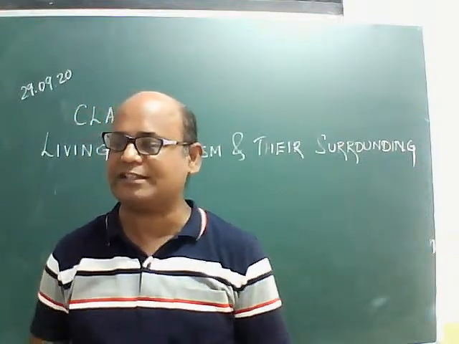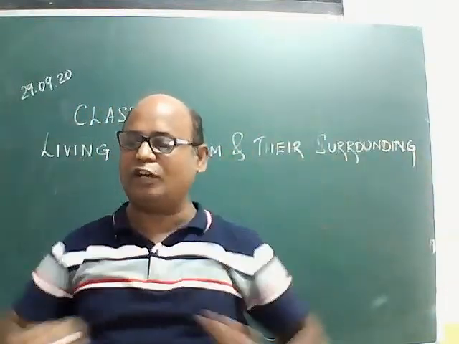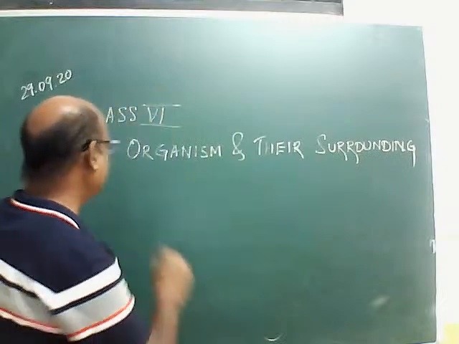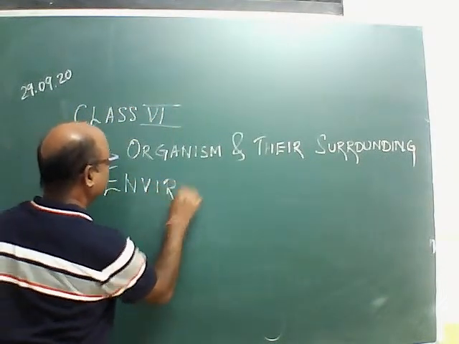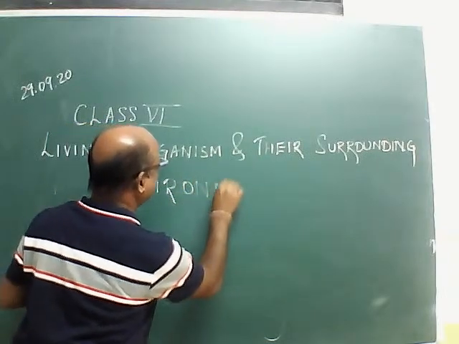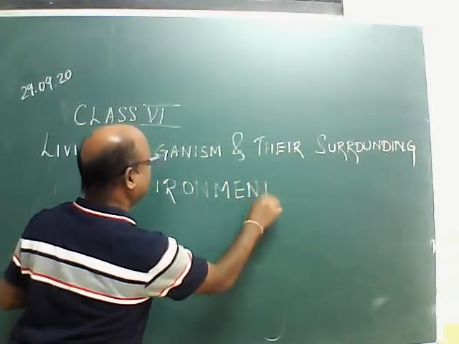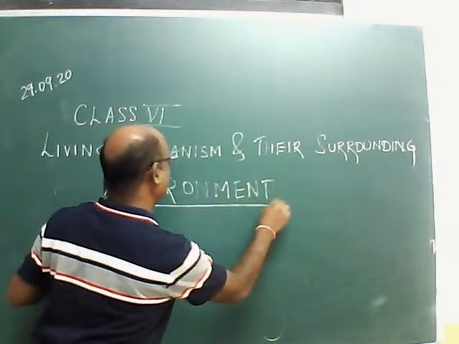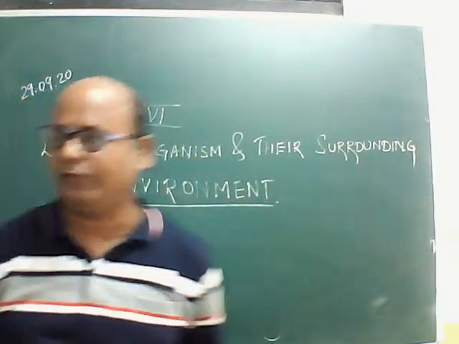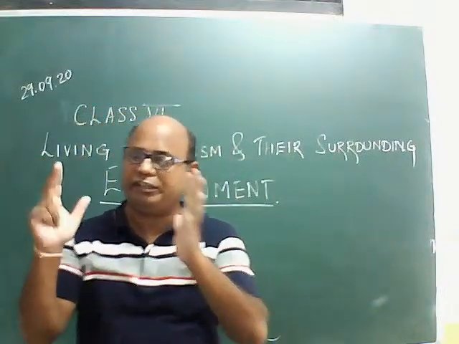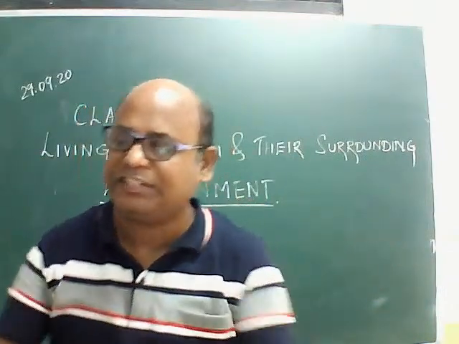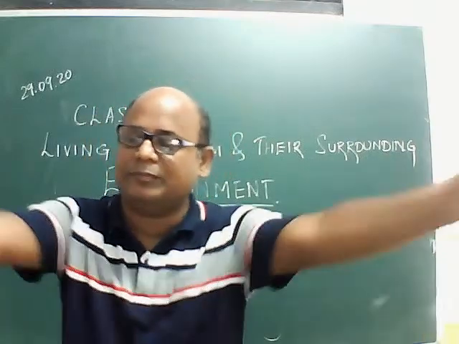That is known as environment. Our surrounding is known as environment. Now we will find this environment consists of natural things as well as man-made things.